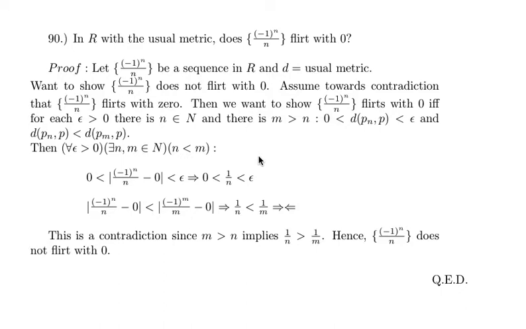That is a contradiction since we assumed that m is greater than n, and m greater than n implies that 1 over n should be greater than 1 over m. Hence, the sequence (-1)^n over n does not flirt with 0. That is the end of the proof. Thank you very much.